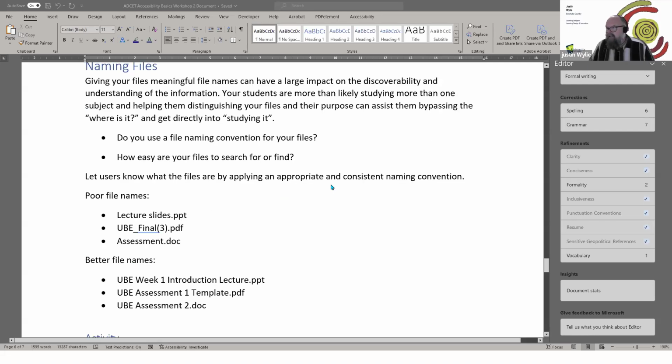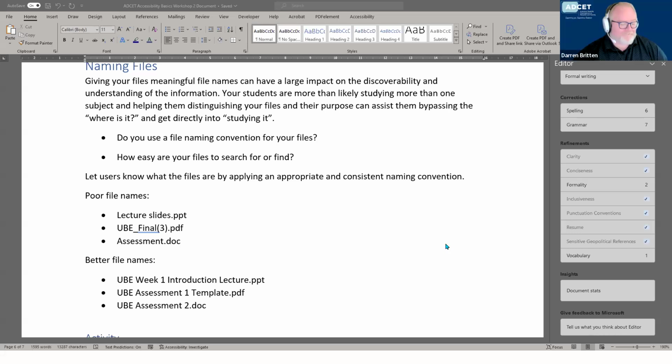Darren gave a great example, suggesting that educators and academics download all their content, or have a look at their files and ask, how would I find something in this folder or this group of folders? How would I navigate and find a particular week's activity? We used to... Sorry, Justin. No, yeah, go ahead.